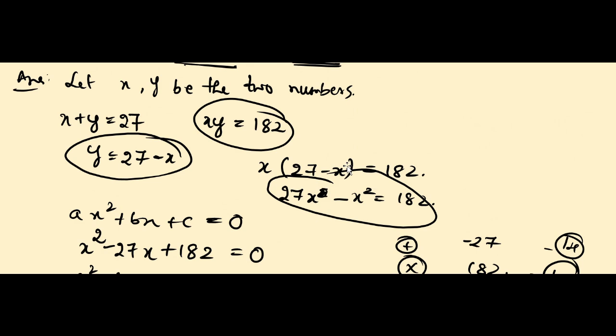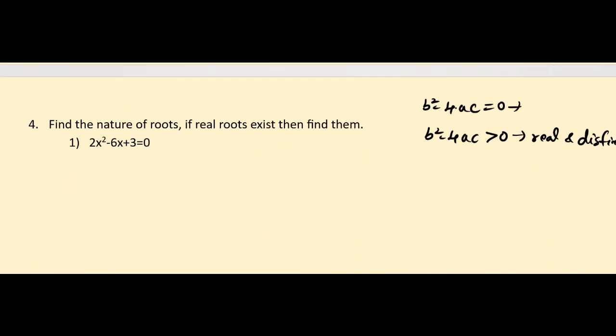If b square minus 4ac is less than 0, then there are no real roots. We have discussed this. B square minus 4ac equal to 0 means roots are real and equal.